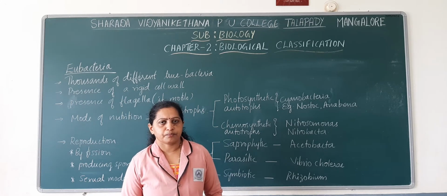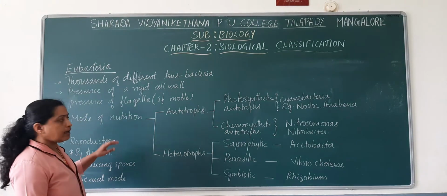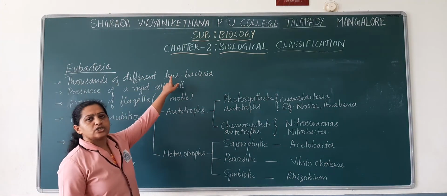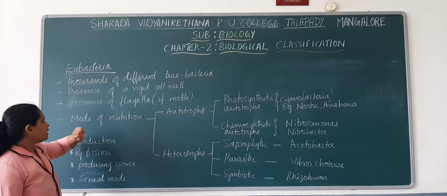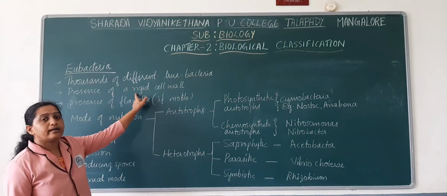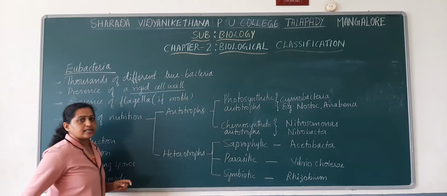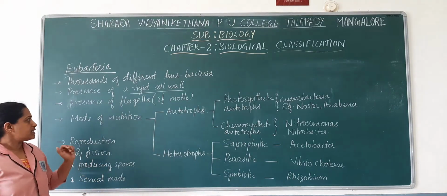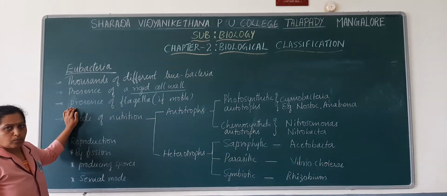About eubacteria. Eubacteria includes thousands of bacteria and they are considered as true bacteria. They are mainly categorized based on the presence of a rigid cell wall. They have a rigid cell wall, rigid meaning very tough. And they may be motile or non-motile.